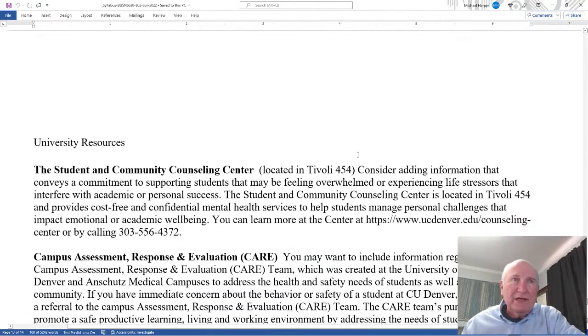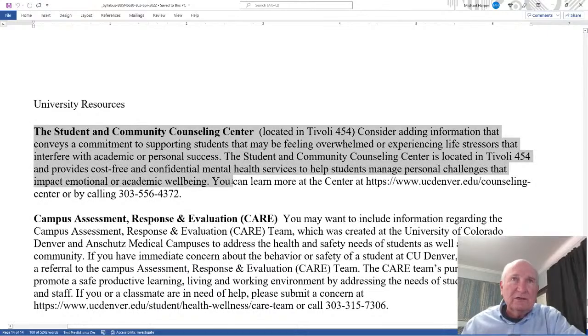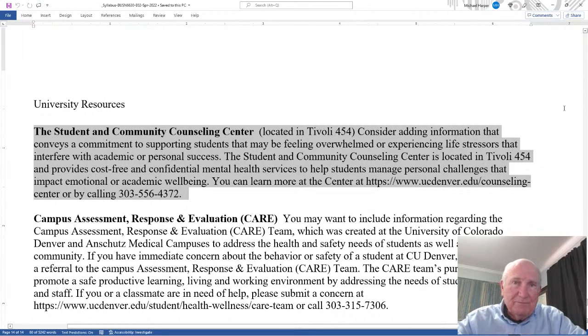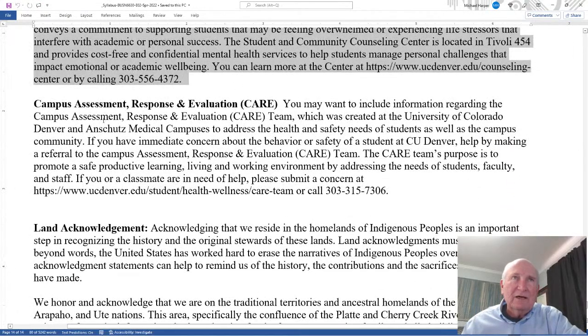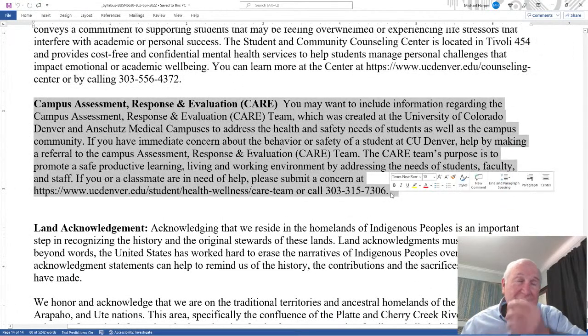Okay, and then the next is the student counseling. And these are resources. If you need the counseling center, use them. They're resources for you to use. So don't be shy. Go ahead and use them as best you can because they're there for your use. Campus assessment and the care team. I even gave you the link, and I've already mentioned that above.